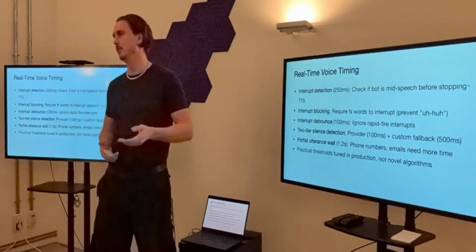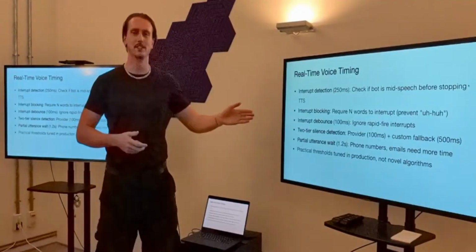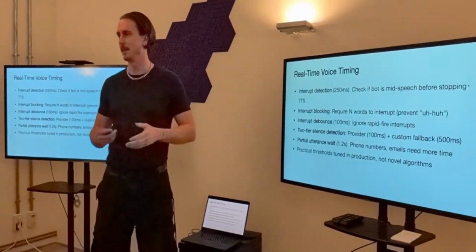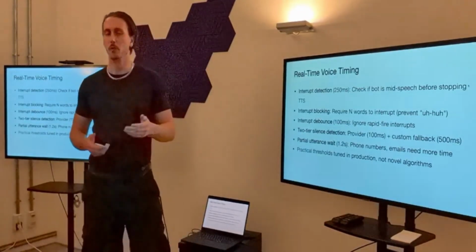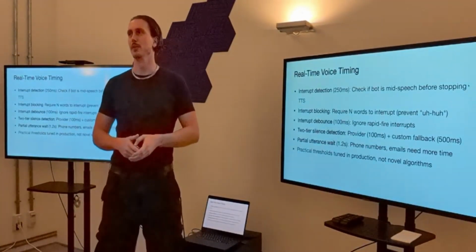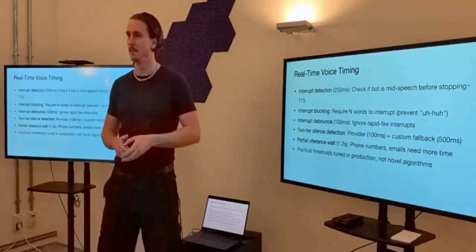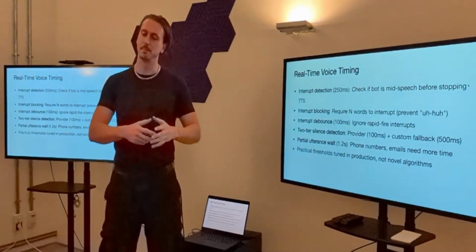And these need to be tuned in production. There's no real good way to say this is the value that this needs to be. It needs to come down to feel, and what works for someone may not work for somebody else. And this was very evident with one of our big customers who had much larger prompts. Our timeouts for our LLM were tuned for a particular group of customers.